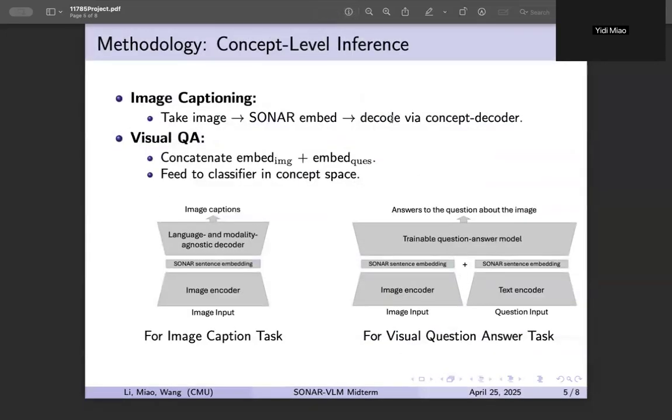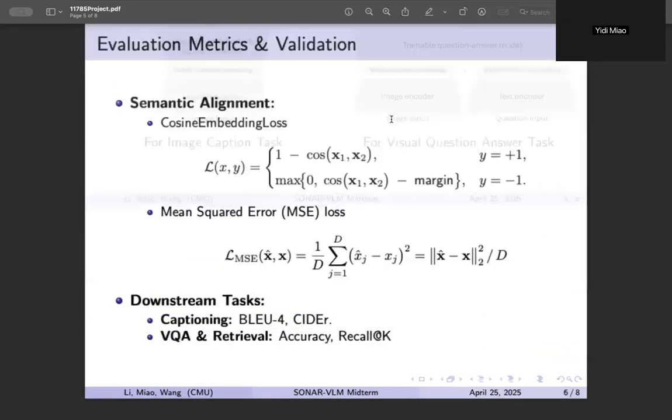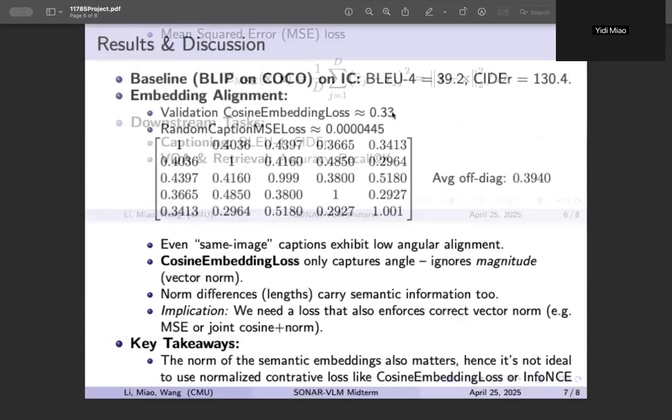At inference time, we never generate tokens one by one. For captioning, we simply run an off-the-shelf concept decoder over the image Sonar embedding to produce a sentence in one pass. For visual question answering, we first encode the question into Sonar, and concatenate it with the image embedding. We feed the joint vector into a small classifier that predicts the answer in concept space. Because we operate entirely on the embedding level, our pipelines are both faster and more semantically coherent than traditional token autoregressive approaches. So these are the loss functions we used in our training process.